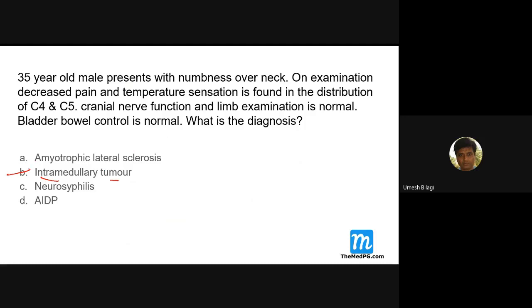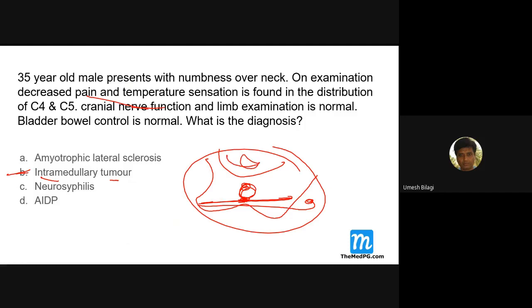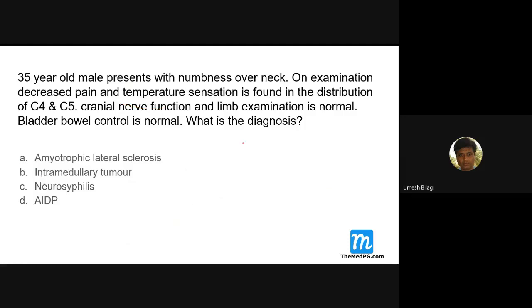The intramedullary tumors can have dissociative anesthesia because of why? Involvement of the spinothalamic tract. There's a central canal here. There's a crossing of fibers, the spinothalamic tract. It's going here. It can get compressed here. Because of that you can have loss of these two sensations, and this may be spared. Posterior column, it may be spared. This is the one thing.